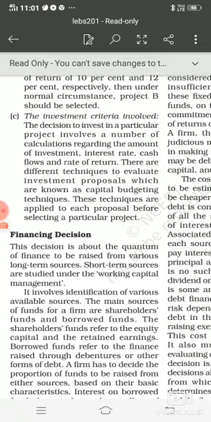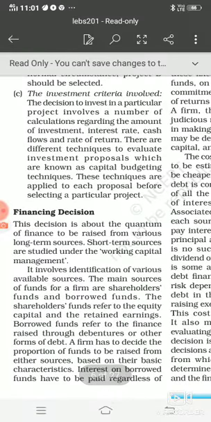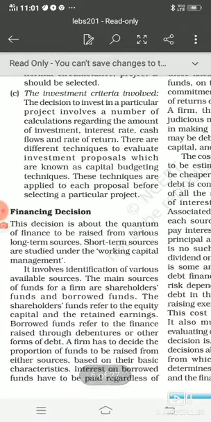It means before going through with the investment into a particular project, we also need to see what is the criteria involved for the investment. It means we need to calculate certain numbers for each and every project, and then we need to compare each and every project. Like we need to calculate the investment amount which we need to put in the project, what will be the interest rate which we have to give, what will be the cash flow, and what will be the rate of return. After calculating all those things, we need to compare, and a project where we will have less risk, where we will have more rate of return, we should go through with those projects, right?